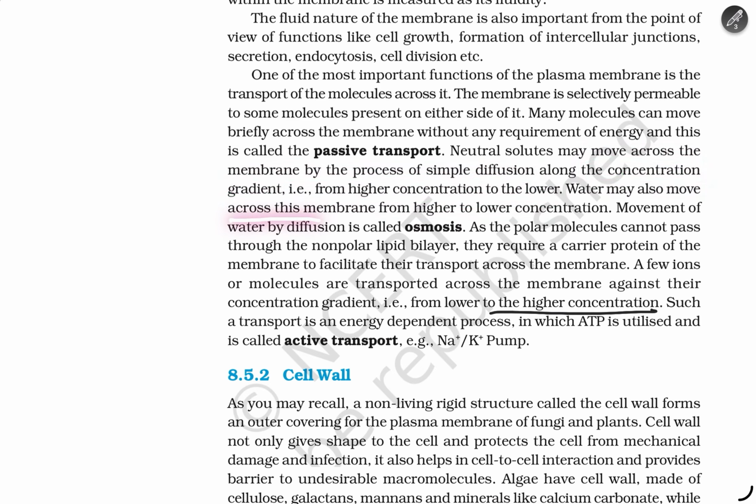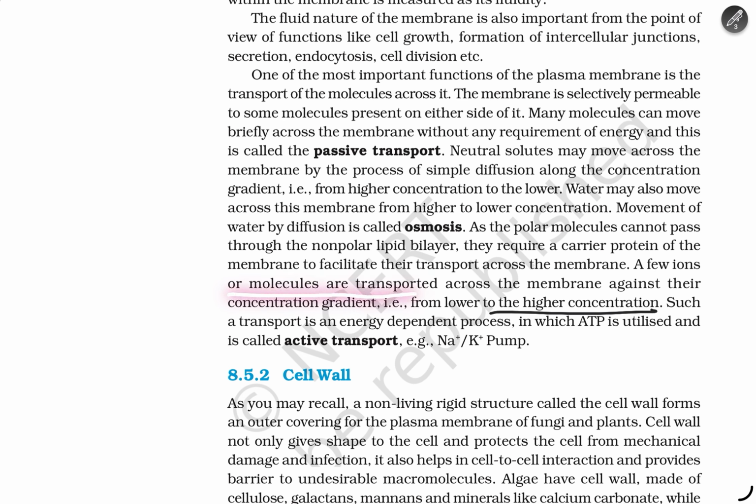Water may also move across this membrane from higher to lower concentration. Movement of water by diffusion is called osmosis. Polar molecules cannot pass through the non-polar lipid bilayer. They require carrier proteins of the membrane to facilitate their transport across the membrane.